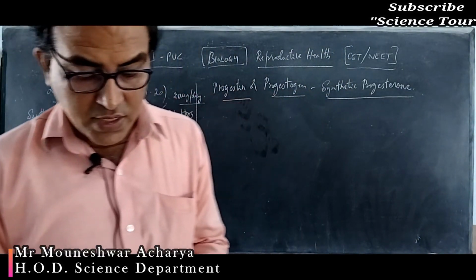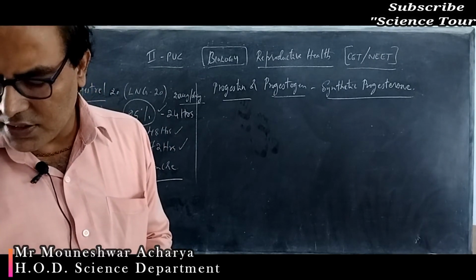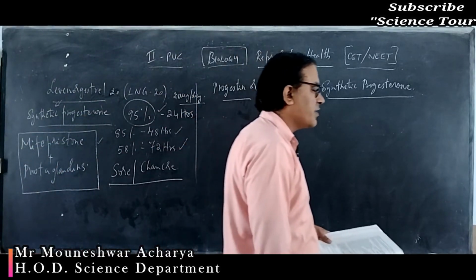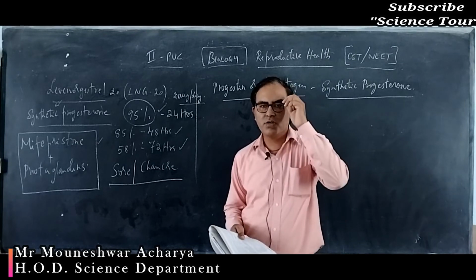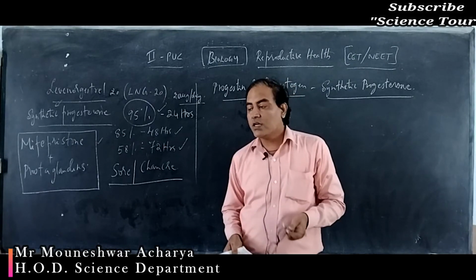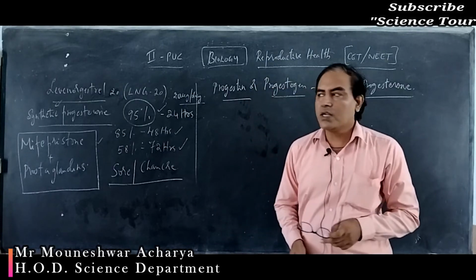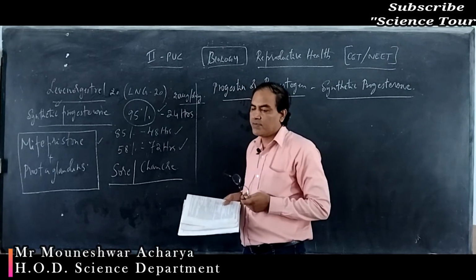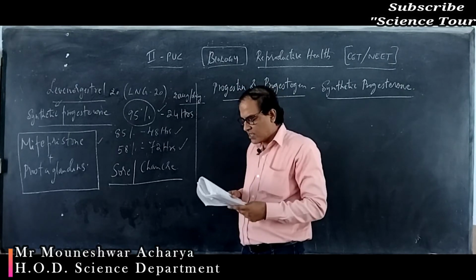This is one of the best methods, because during days 10 to 17 of the menstrual cycle, the chances of ovulation are very high, and if the sperm comes in contact with the ovum, fertilization will definitely take place. That is the peak period when fertilization chances are higher.